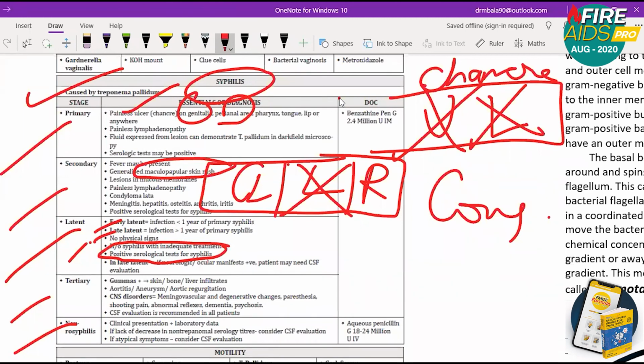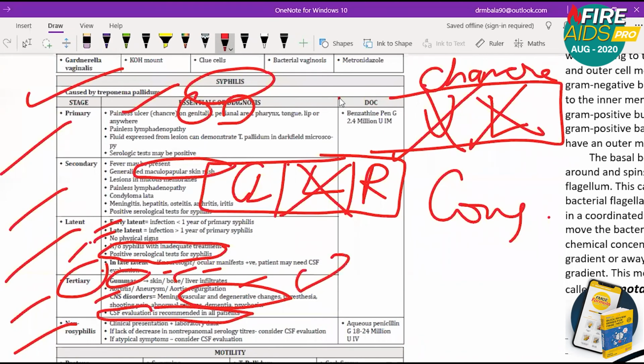Then comes tertiary. Tertiary means formation of something called gumma, which can be seen in skin, bone, and liver. It can be seen in the heart: aortitis, aneurysm, aortic regurgitation. It can be seen in the brain. A lot of problems it can cause. So CSF evaluation is recommended in all patients because the worst problem is CNS, and an echo should be performed in all patients.